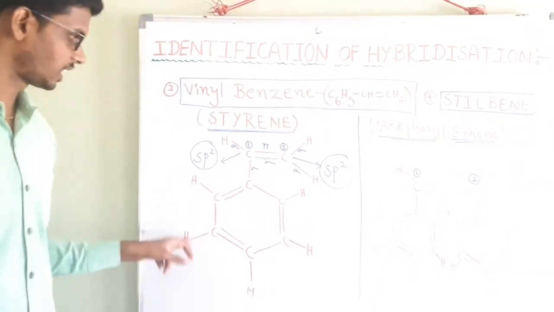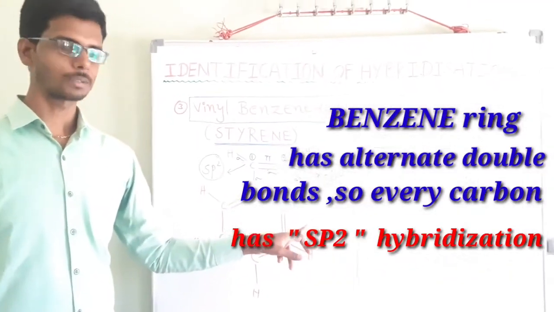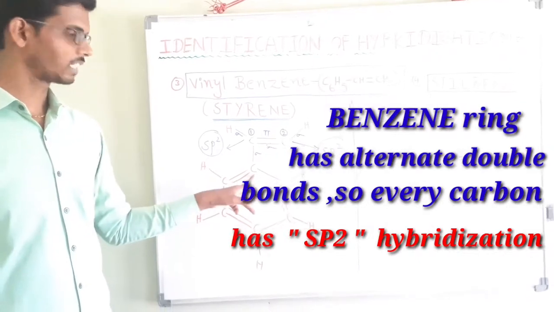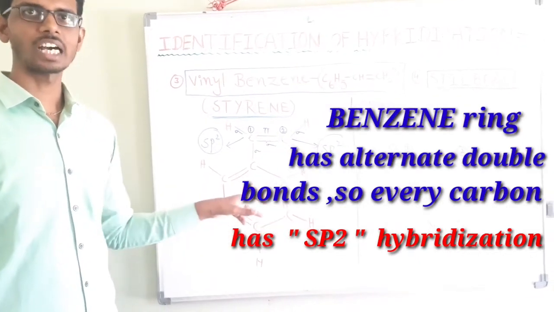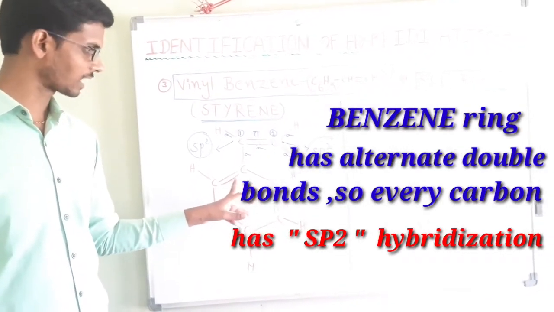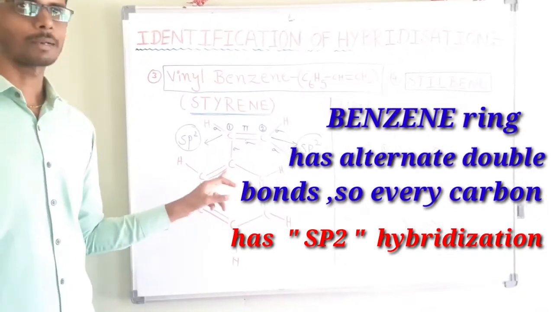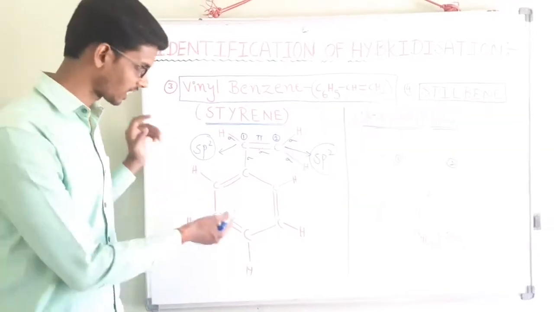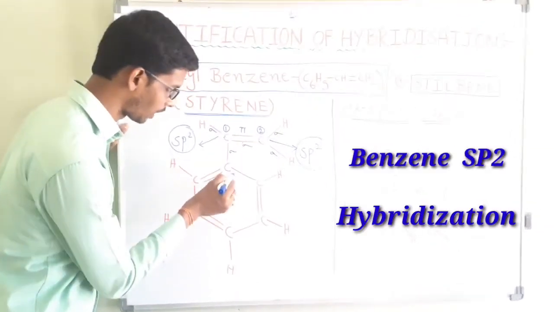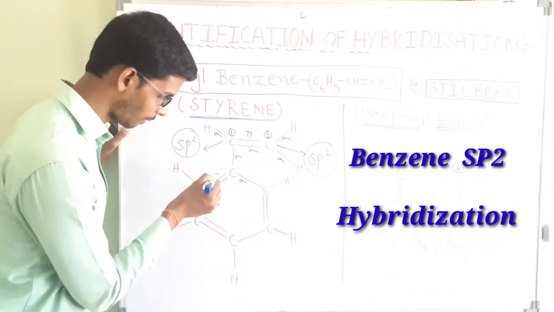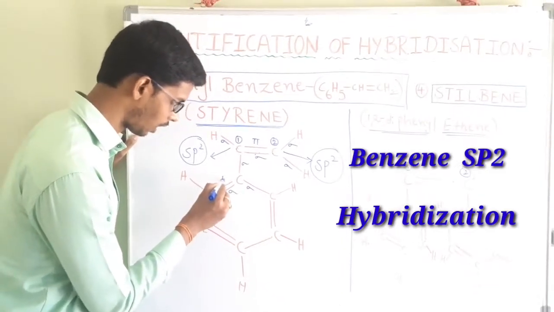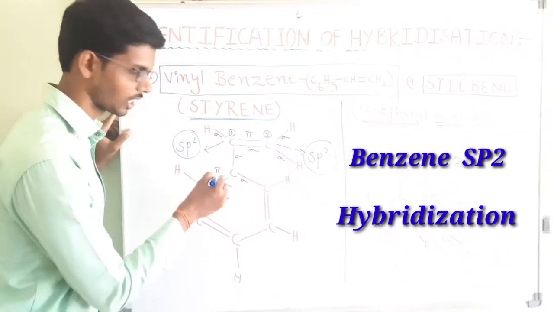Next, let us see this benzene. Already in the previous class we discussed that in benzene all 6 carbons each have only 1 double bond. That's why all the 6 carbons belong to the sp2 series. Let us check them one by one. This is a sigma bond. This is a sigma bond. Among these, this is sigma and 1 is pi. Here 1 pi bond is present. That's why sp2.